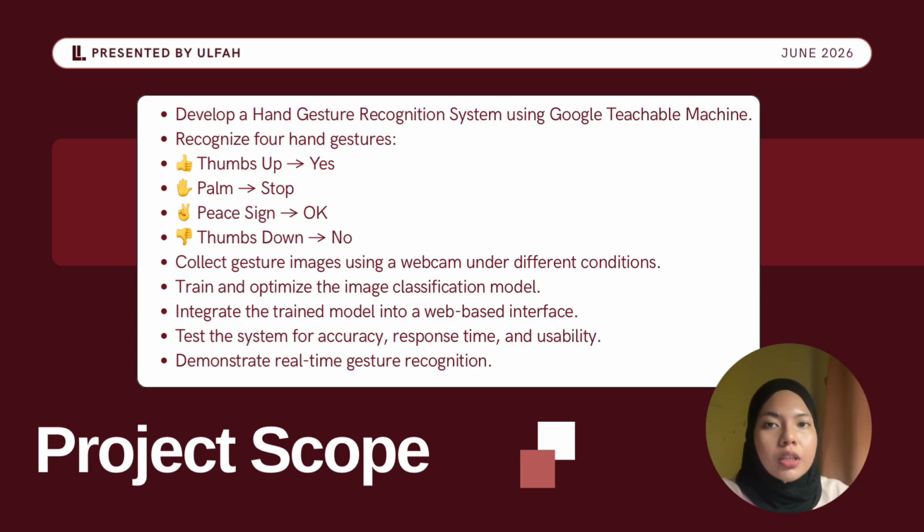In this slide, I will explain the scope of our project, which is the development of a hand gesture recognition system using Google Teachable Machine. The system is designed to recognize 4 basic gestures: the first one is thumbs up for yes, palm for stop, peace for okay, and thumbs down for no.